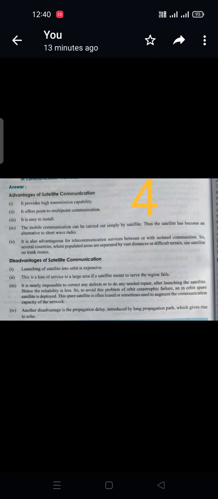To avoid this problem, in case of catastrophic failure in orbit, spare satellites are deployed. The spare satellites are often leased or sometimes used to augment the communication capacity. Propagation delay will also be there in satellite communication, and it introduces a long propagation path which gives rise to echo.